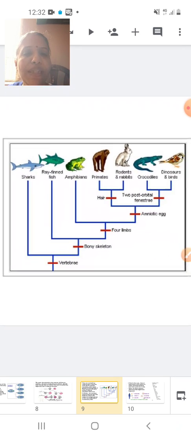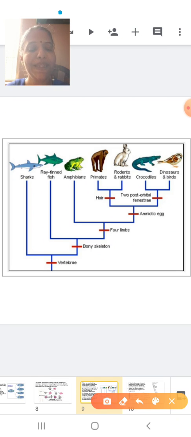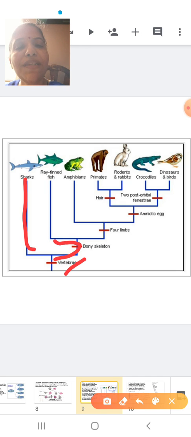So here, students, I will just explain how this relationship is there. Basically we are speaking about vertebrates. Among vertebrates, we have a group that is the Pisces, as I told you. In Pisces, we are marking the shark, that is fish, that is shark. Shark is the one which has a skeleton made up of cartilage, so we are marking it different. Then we have again vertebrates, the ones which have bones. These are called bony fish.